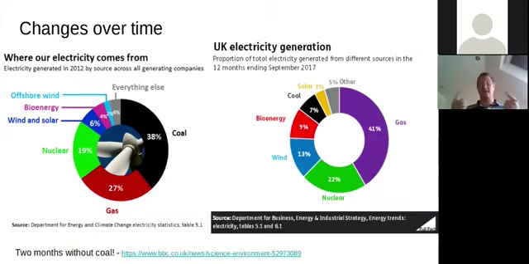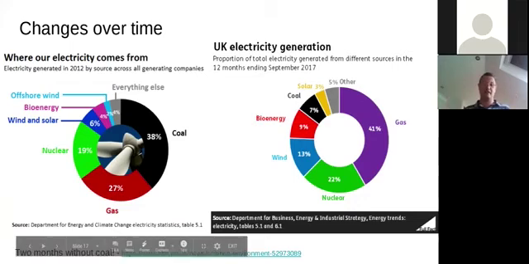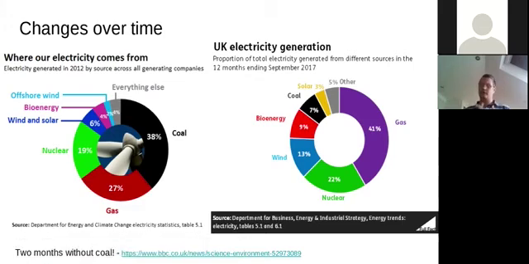And in fact, there was an article just today saying that as of Wednesday at midnight, the UK will have gone 2 months without burning any coal. And there is a link to that article down here if you want to read it. But it's brilliant that we are moving away from coal. It's a fossil fuel, and it's the worst fossil fuel. It's the dirtiest. It's got that sulfur dioxide, which causes acid rain.